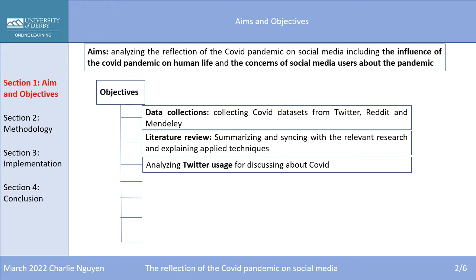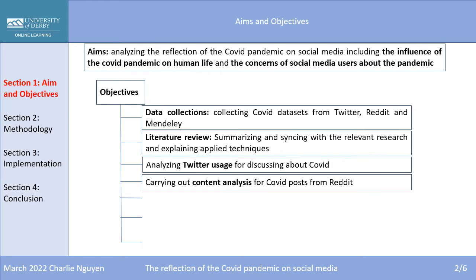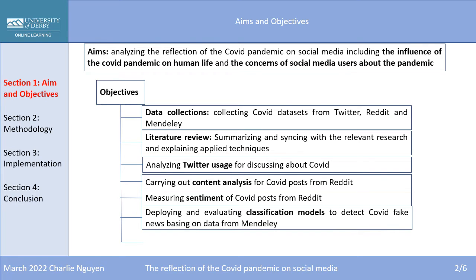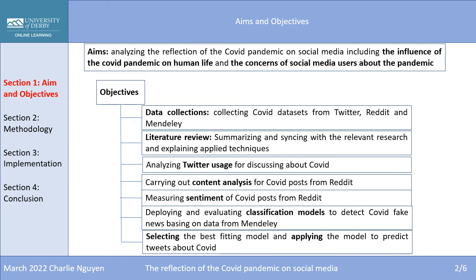For the analytic result, the project will analyze Twitter usage for discussing about COVID, analyze the content of COVID posts from Reddit, and measure sentiment of COVID posts from Reddit. Finally, the deployment and evaluation of classification model to detect COVID fake news based on data from Mendeley. After that, the project will select the best fitting model and apply the model to predict tweets about COVID.